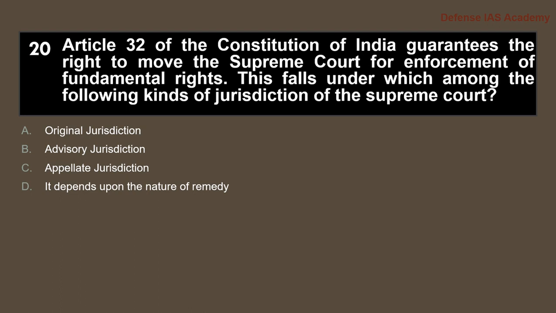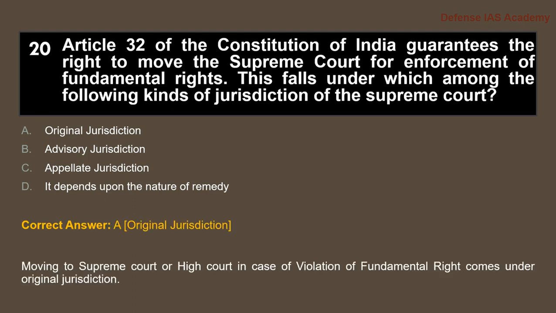Question 20. Article 32 of the Constitution of India guarantees the right to move the Supreme Court for enforcement of fundamental rights. This falls under which among the following kinds of jurisdiction of the Supreme Court? The answer to the question is option A, original jurisdiction. Moving to Supreme Court or High Court in case of violation of the fundamental right comes under the original jurisdiction.